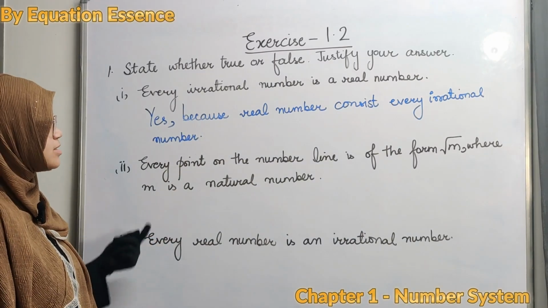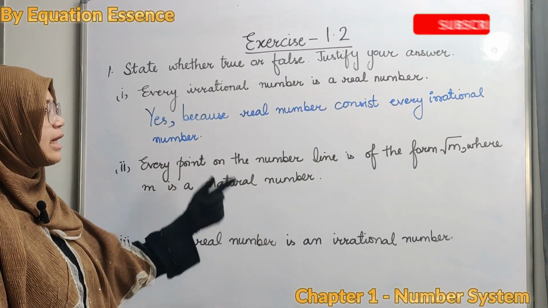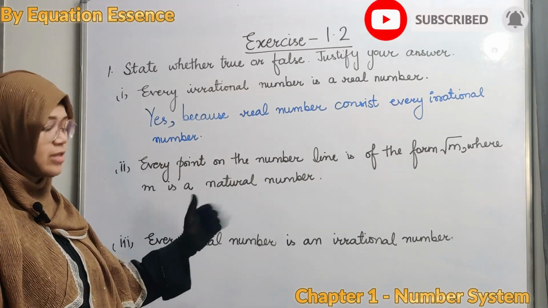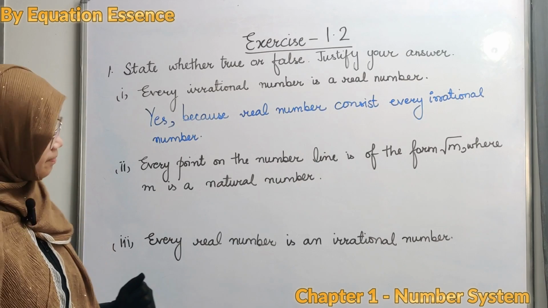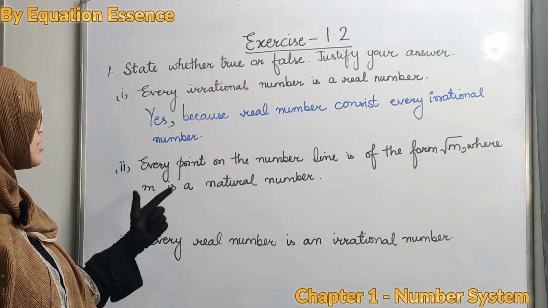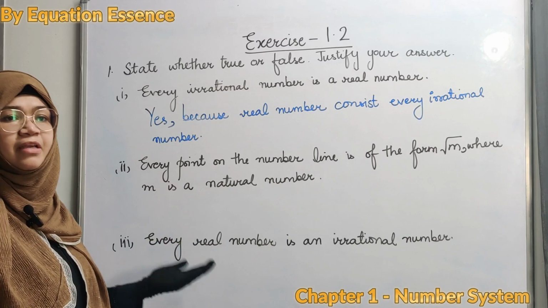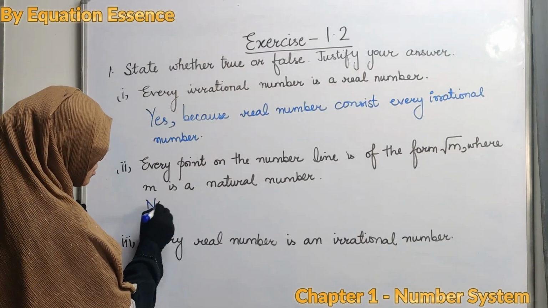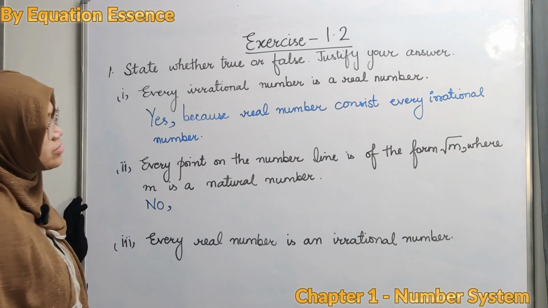Our second question is every point on the number line is of the form root m, where m is a natural number. No, m can be an integer. So your answer is no. And how can you justify your answer?